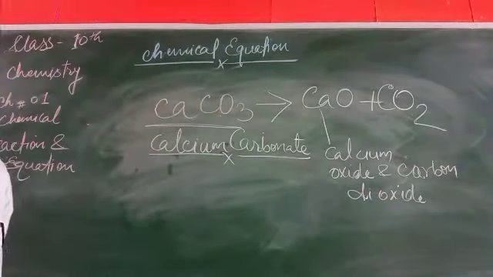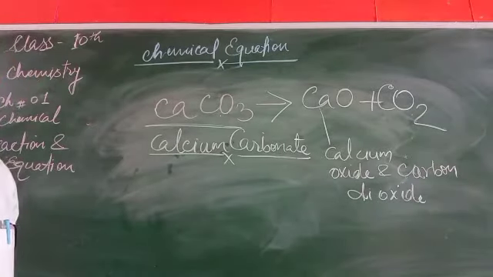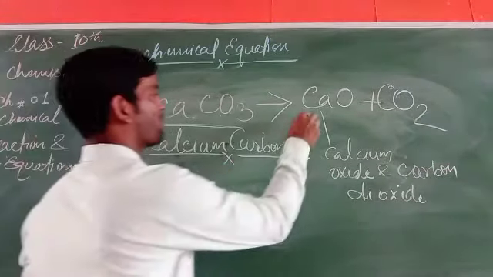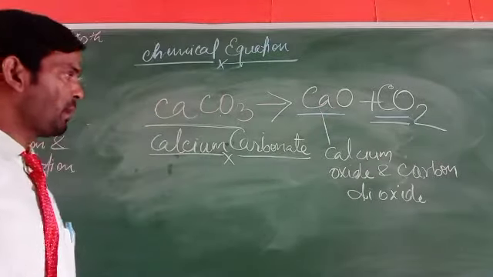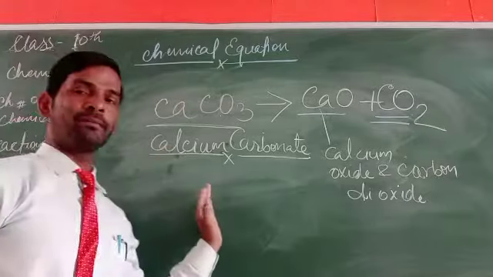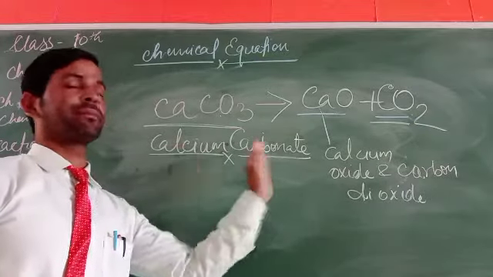It can break down into two different forms, calcium oxide and carbon dioxide. It is another way of writing chemical equations too.